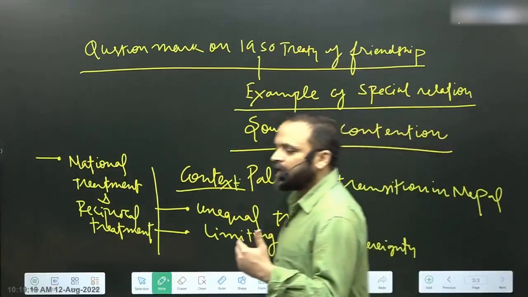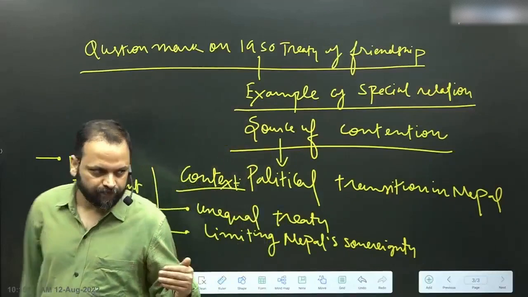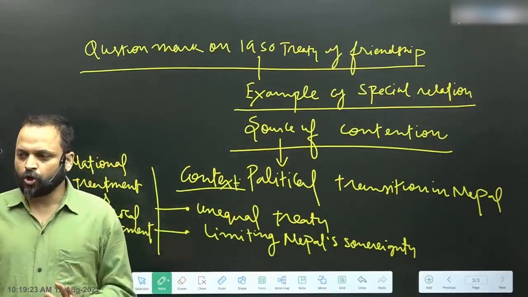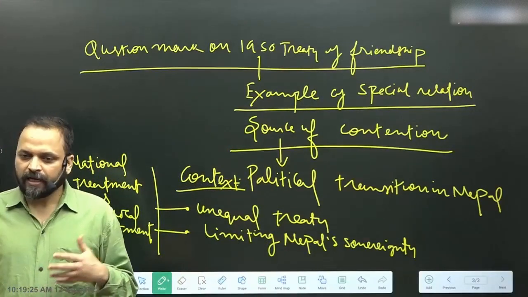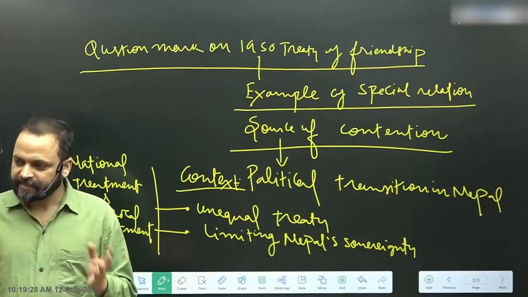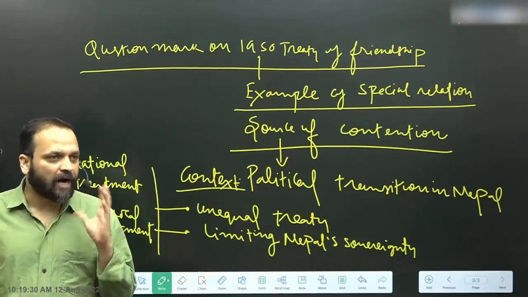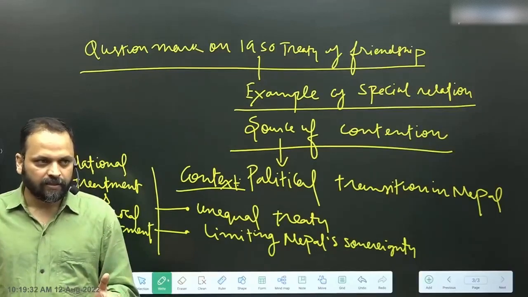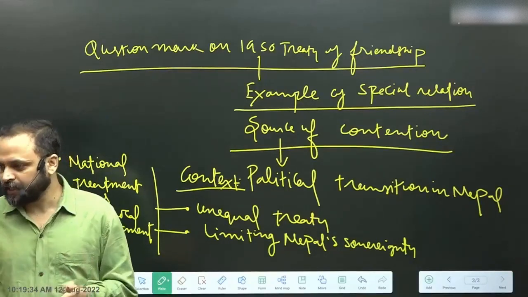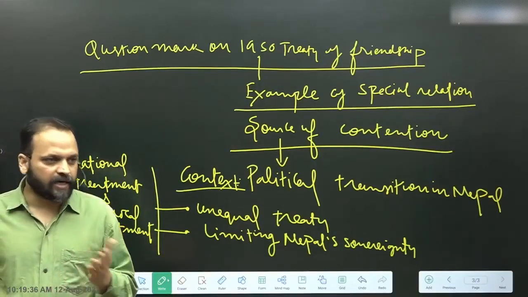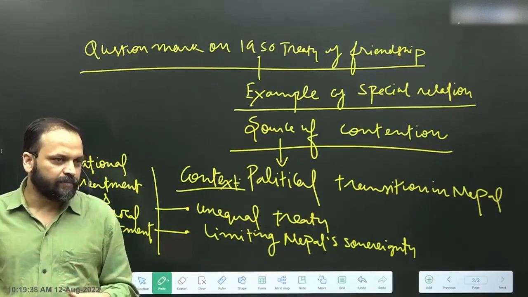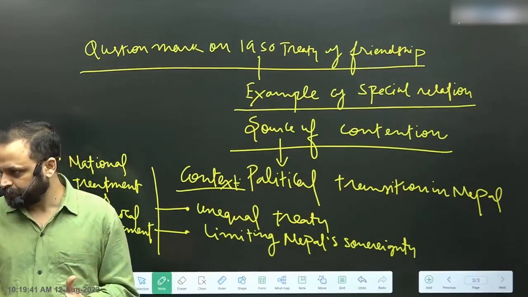So it means that the treaty provisions, Article 1, 2, 3, ensure that in India and Nepal, their citizens would be treated at par, right? There would be no discrimination in the matters of trade, in the matters of employment, in the matters of residence. All right?